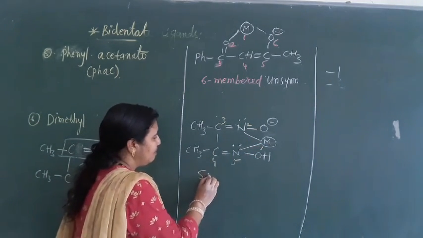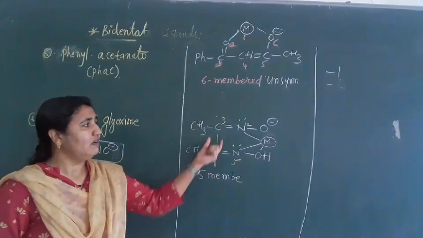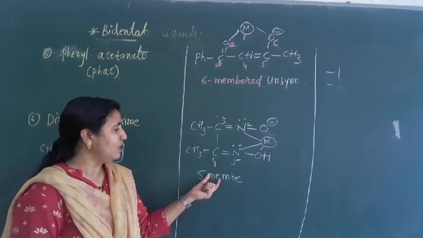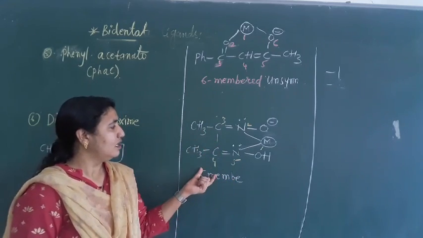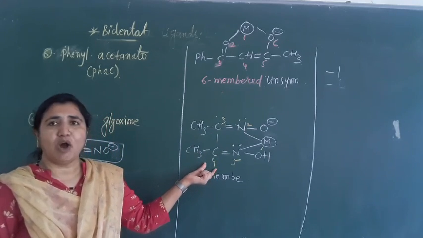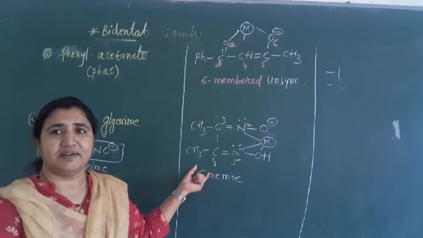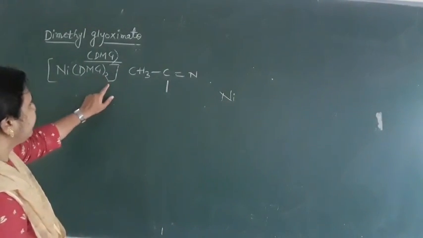Okay. So 5 member ring and symmetrical ligand it is. So it will form one very important coordination compound with this dimethyl glyoxime. Okay, with cobalt that we will see. Here we have the compound nickel DMG twice.